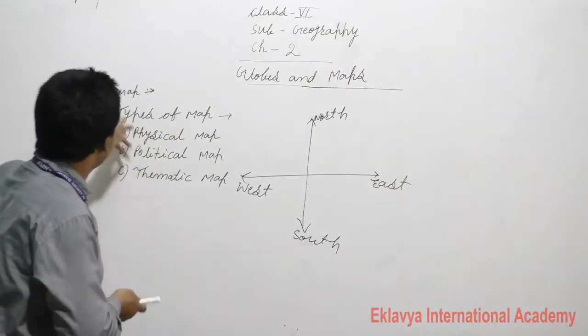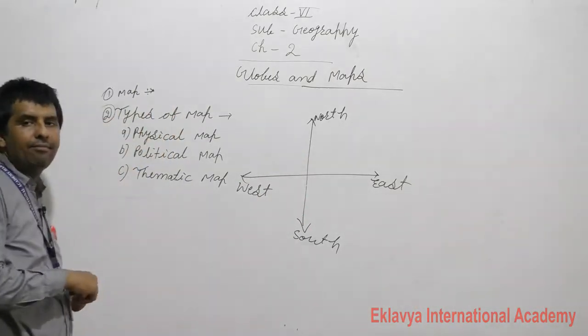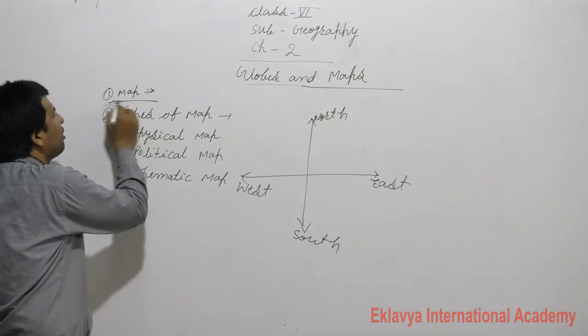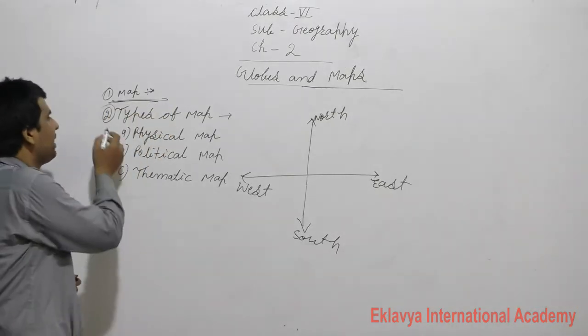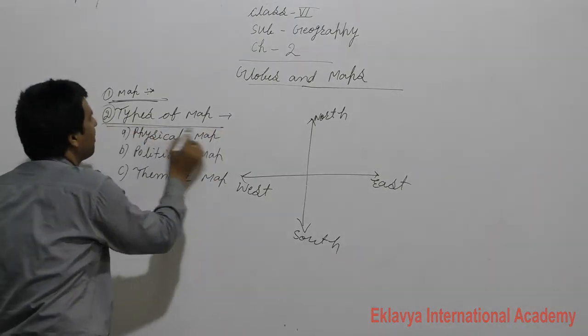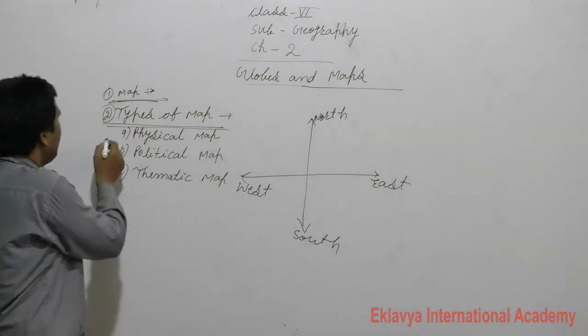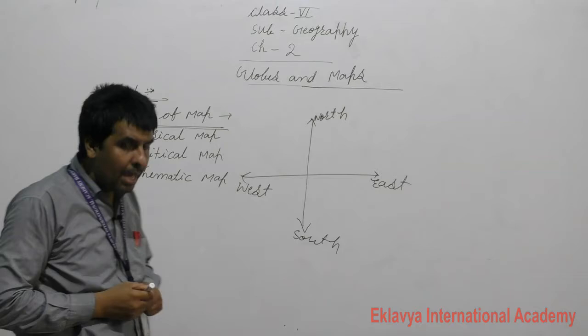So now I am coming on this map. We have gained the knowledge of what is map, and now I am coming on the topic of types of map. There are three types of map. First is physical map.